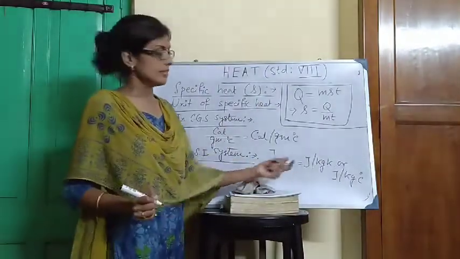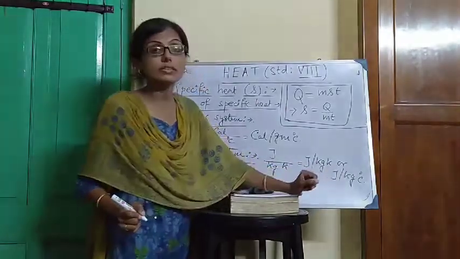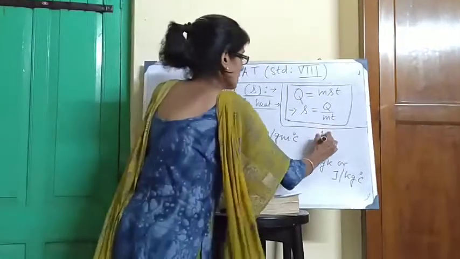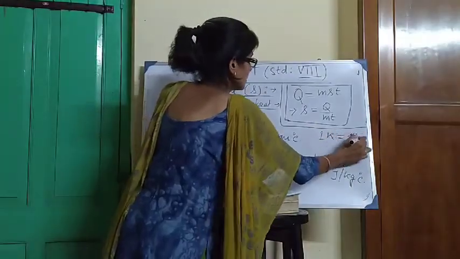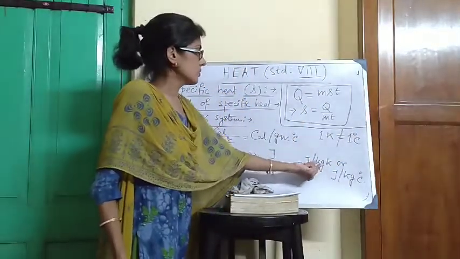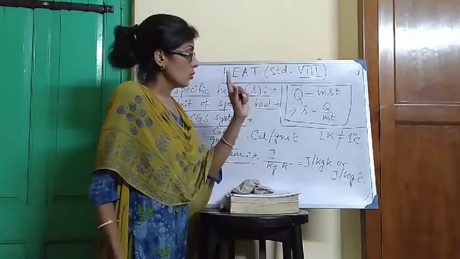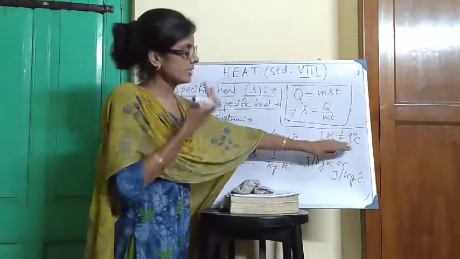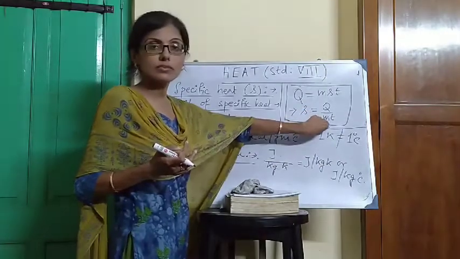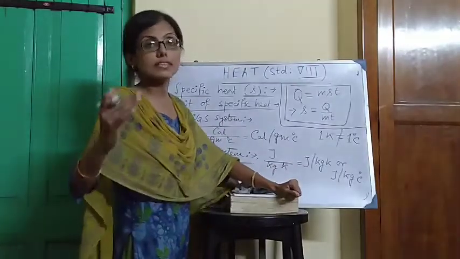One question may arise: why joule per kg Kelvin and why joule per kg degree Celsius, why are both the same? Because we know that 1 Kelvin and 1 degree centigrade are not the same. So how can we write that joule per kg Kelvin is equal to joule per kg degree centigrade? But what is T in this formula? What is T in this equation? T is the temperature difference or increase in temperature.